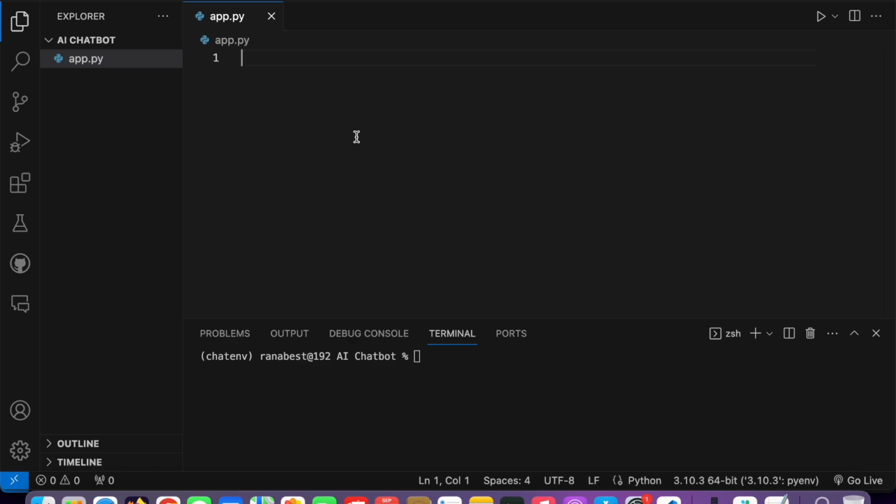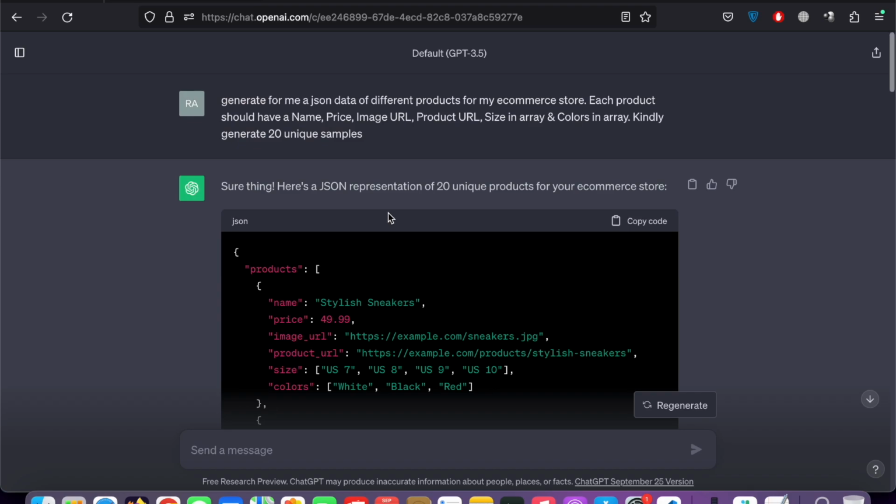Okay, so before jumping to the code, the first thing is to create a dataset. I went to ChatGPT and I already created a dataset. I asked it to create data for different e-commerce products. My plan is that first I will teach you how to create an e-commerce chatbot, right? Once you learn it, then at the end you can build any chatbot.